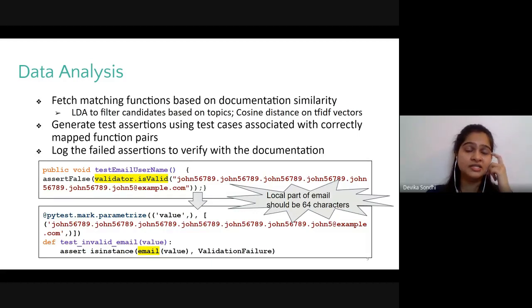This is so because its local part exceeds 64 bytes, which is invalid as per the specification stated in the RFC. However, what happens is that the assertion fails over the generated test method. And this highlights a defect in the email function, which pertains to the size constraint on the local part.